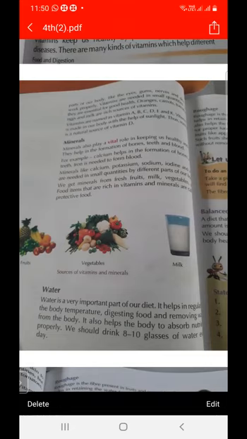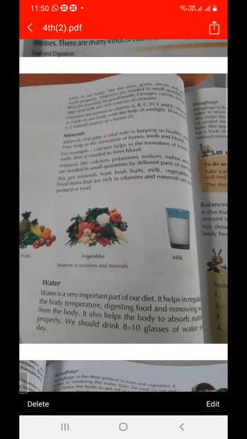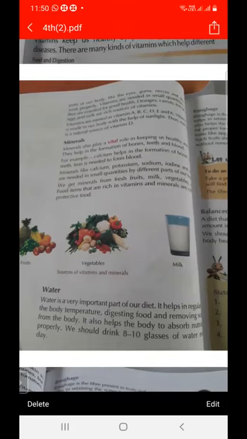It helps us to maintain our body temperature. It helps us to digest food, and it also removes waste from the body. And you have to drink a minimum of 8 to 10 glasses of water every day. So you have to learn the topics: minerals, vitamins, and water.